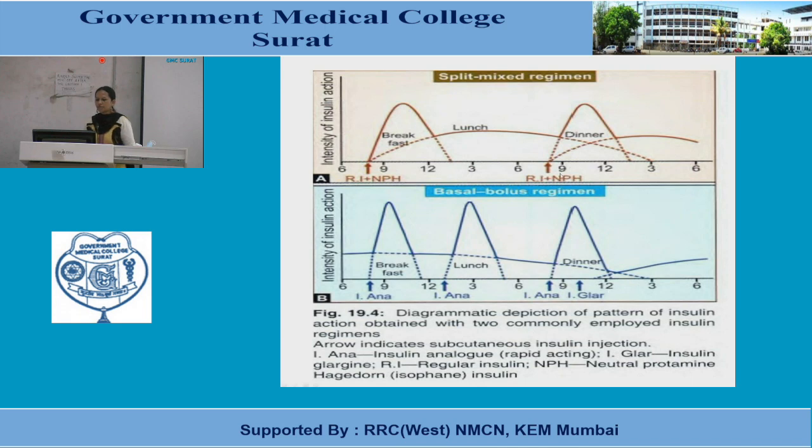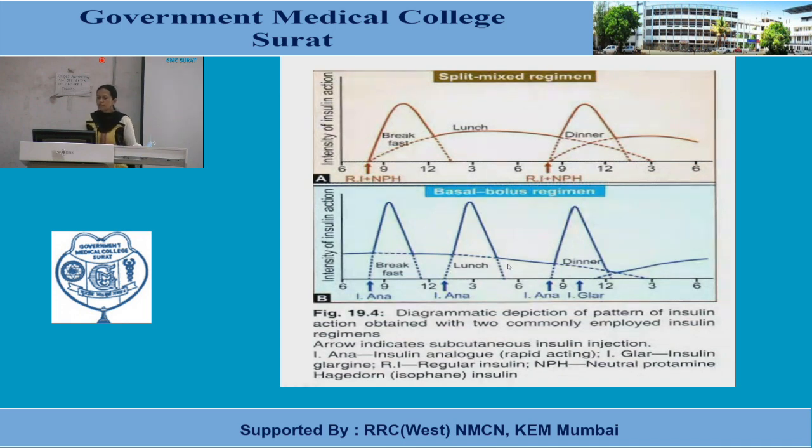So here twice administration, here 4 times per day. Glycemic control is very good in basal bolus regimen, and many clinical trials suggest that if a person remains euglycemic over a prolonged period, there are fewer chances of development of various complications.